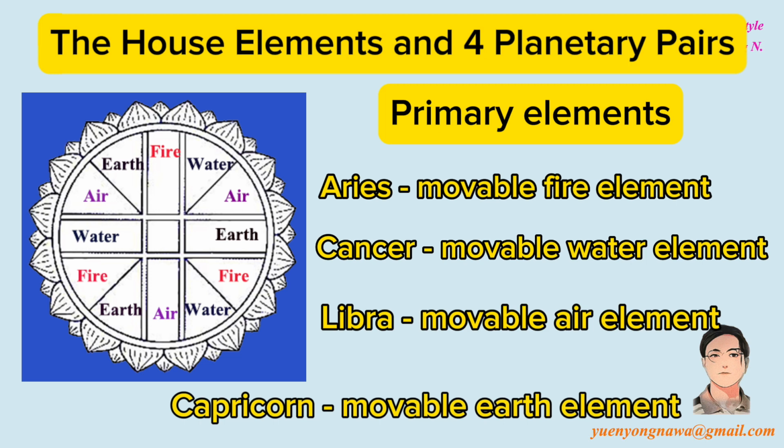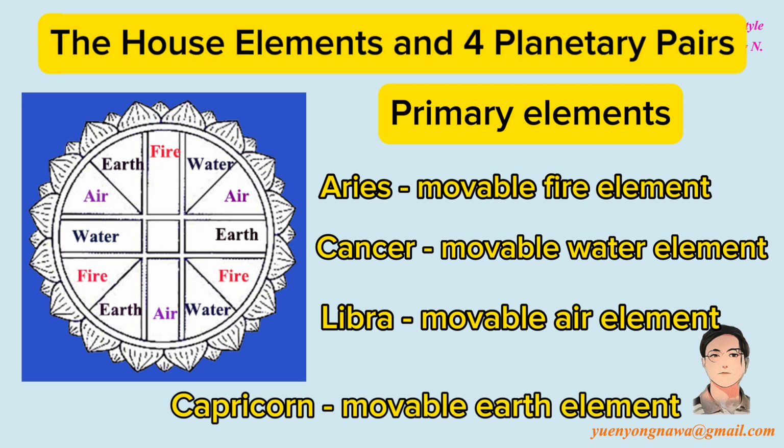Libra represents movable air element. Aquarius represents fixed air element. Gemini represents mutable air element. Capricorn represents movable earth element. Taurus represents fixed earth element. Virgo represents mutable earth element.